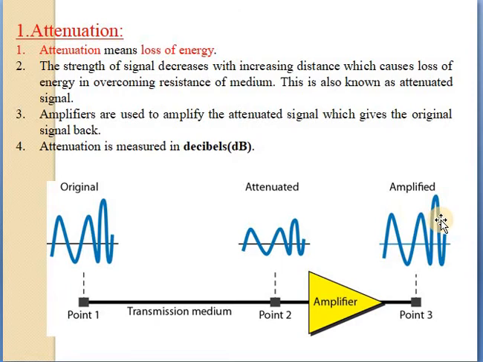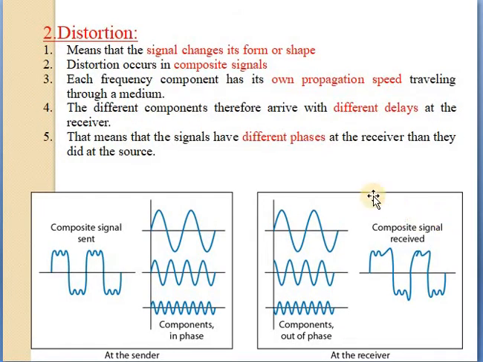Next point is distortion. Distortion means that the signal changes its form or shape. When a signal changes its original form or shape, it is called distortion. Distortion occurs in a composite signal. This is the composite signal.